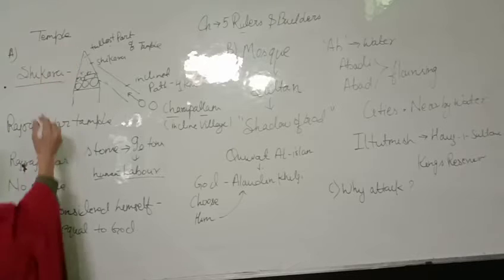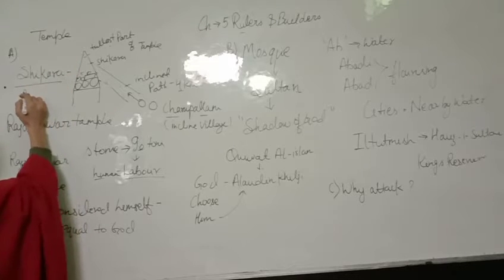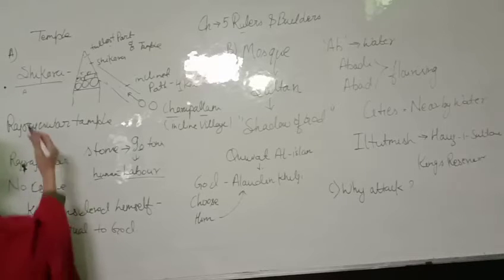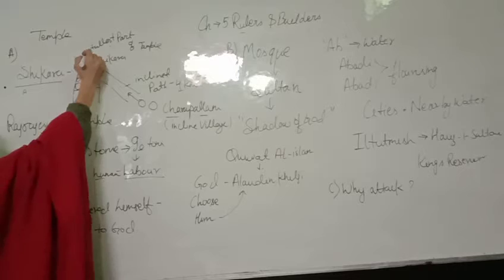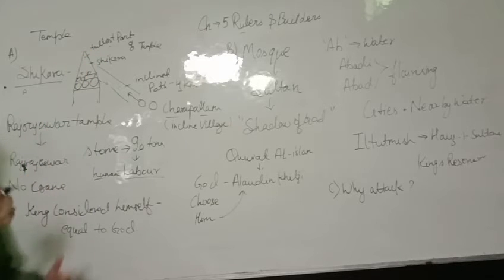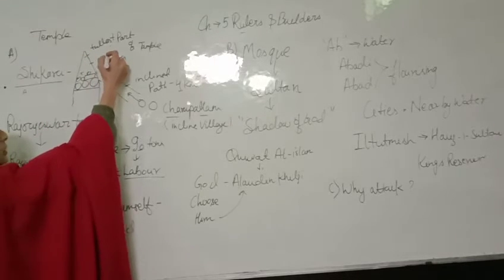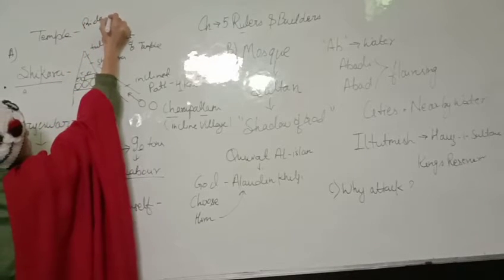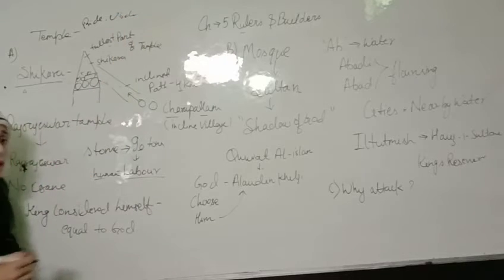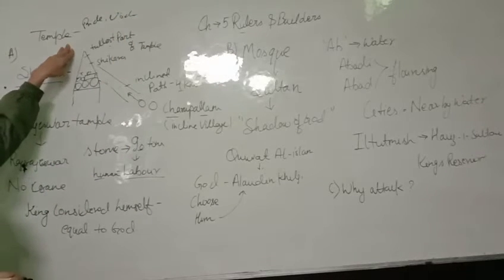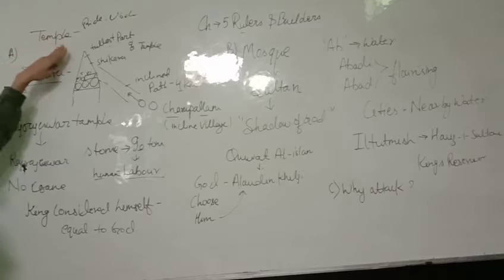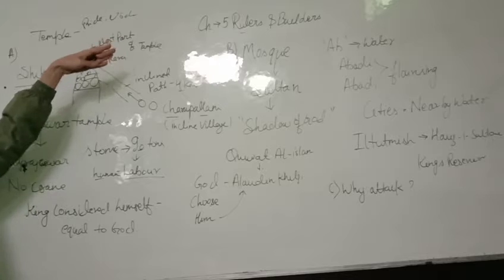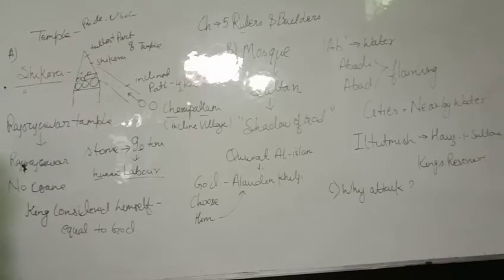At that time there was a competition amongst the kings, as to who would build the tallest Shikara, because these temples were a symbol of pride and wisdom for the king.